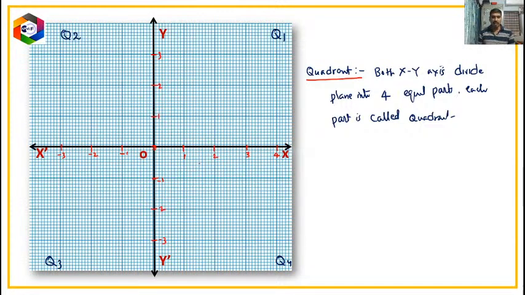Now, as we know, quadrant 1 is the union of the positive x-axis and the positive y-axis.